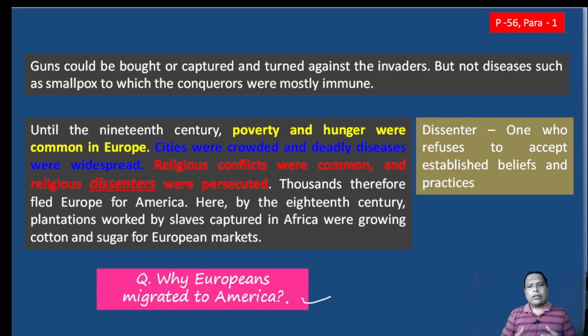So religious dissenters were persecuted. As a result, thousands of people of Europe went to America. Why? In search of jobs, in search of a better life. By the 18th century, plantations worked by slaves captured in Africa were growing cotton and sugar for European markets.